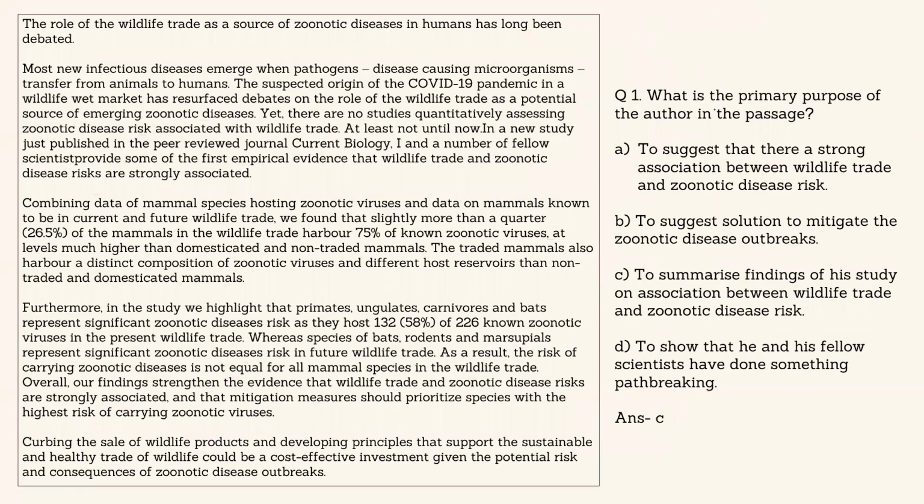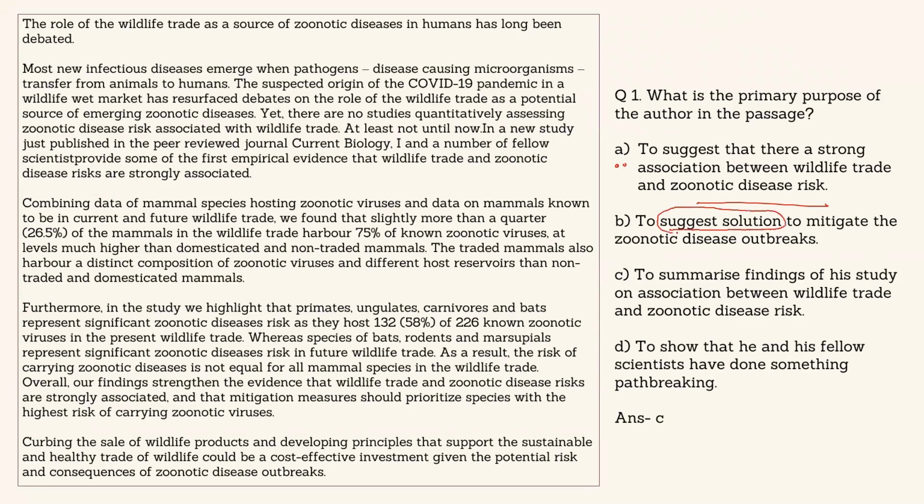Let us look at the question. What is the primary purpose of the author in the passage? A, to suggest that there is a strong association between wildlife trade and zoonotic disease. Yeah, it looks like a very good option because that is the ultimate finding, that there is a strong association between wildlife trade and zoonotic disease. Looks like a very good option to mark because this is what the author is saying as his final argument. B, to suggest solution to mitigate the zoonotic disease outbreaks.